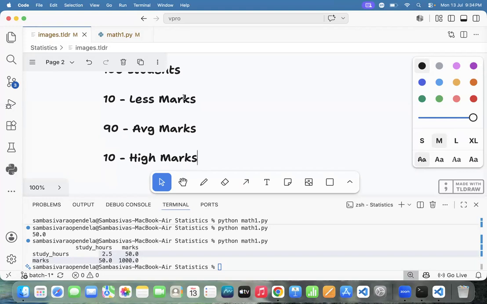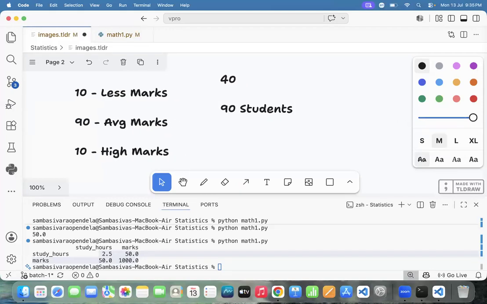Out of 100 students, 10 students scored very less marks, and the majority are in the safe zone. If the pass mark in BTech is 40, almost all 90 students will score like 40, 41, 42, a safe zone, especially in BTech colleges.